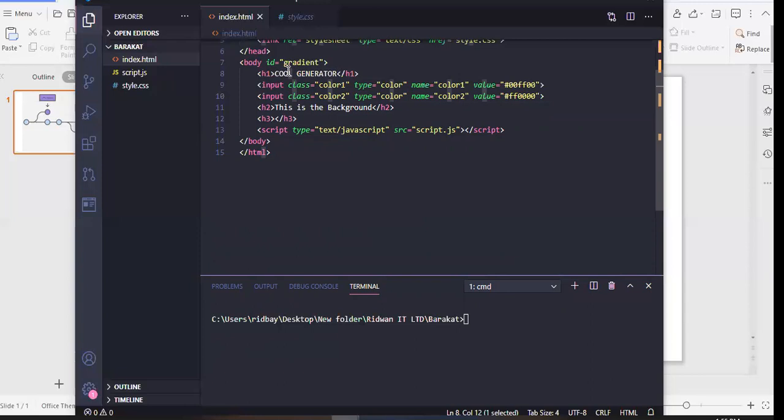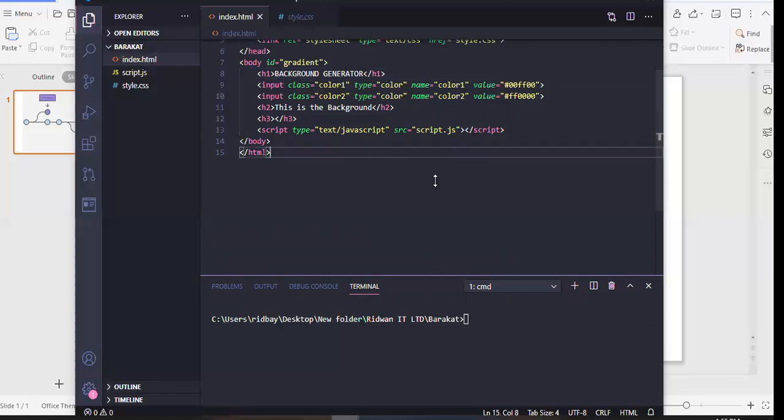They want it the way it was before. They love the old title. So you can change this to background generator. And so she has changed that.